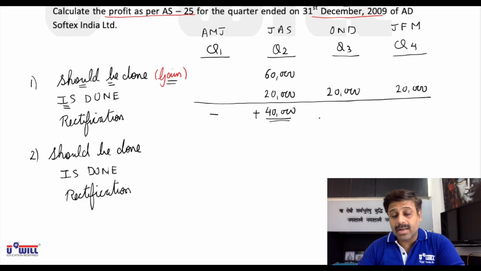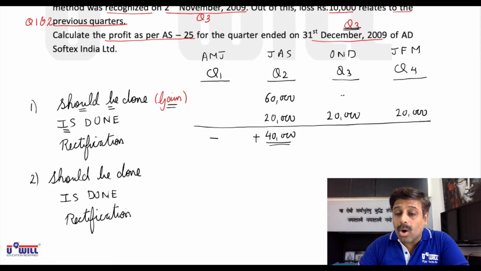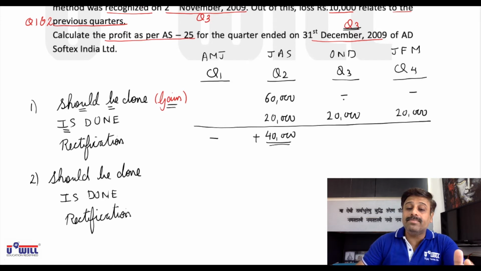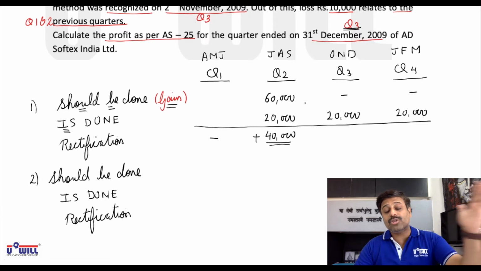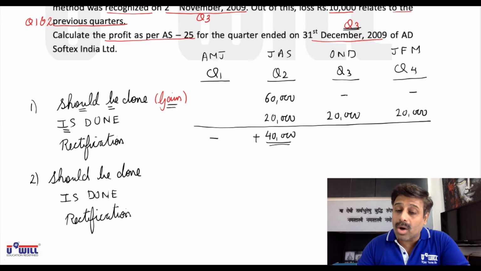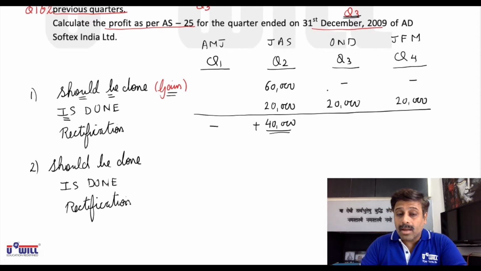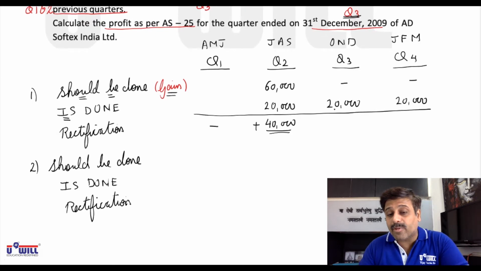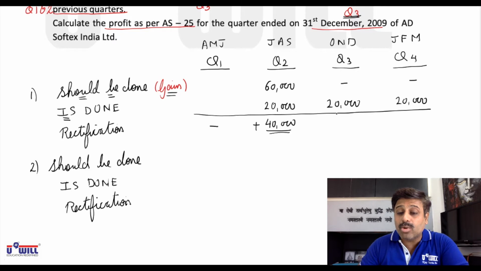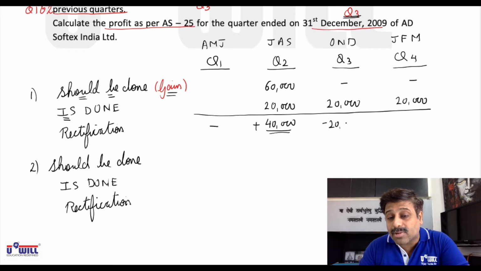So further we will have to add 40,000 in the profits of quarter 2 to do the rectification. Now quarter 3. No amount should be taken in quarter 3. As per the discrete approach, the entire 60 should be taken only in quarter 2. But still we have taken income of 20,000 in quarter 3. So what will we do to rectify that? We will minus 20,000 in the profits of quarter 3. Same way, no income should be taken in quarter 4.